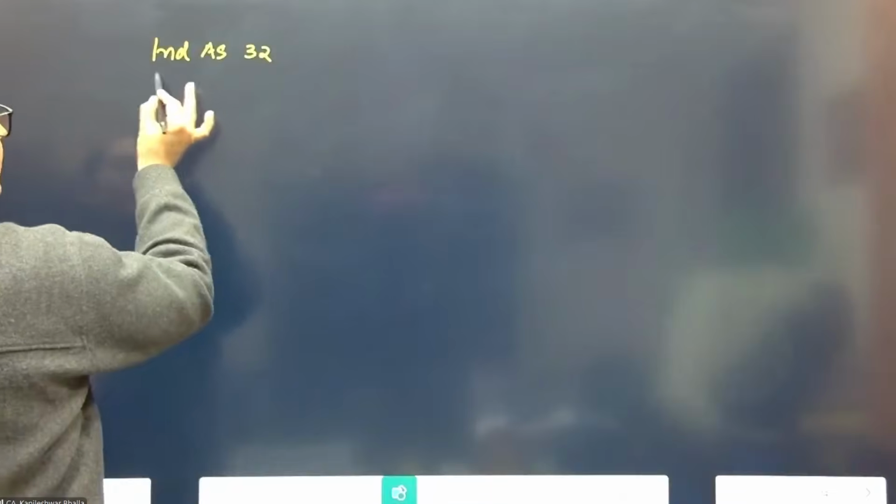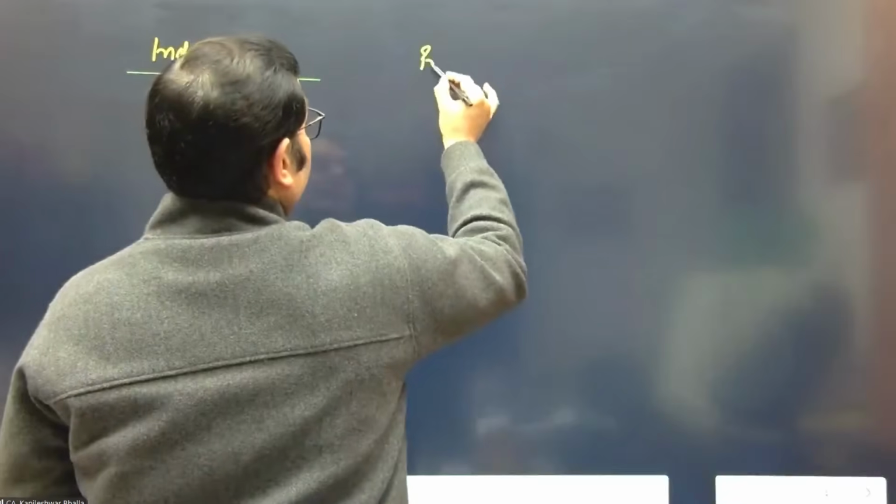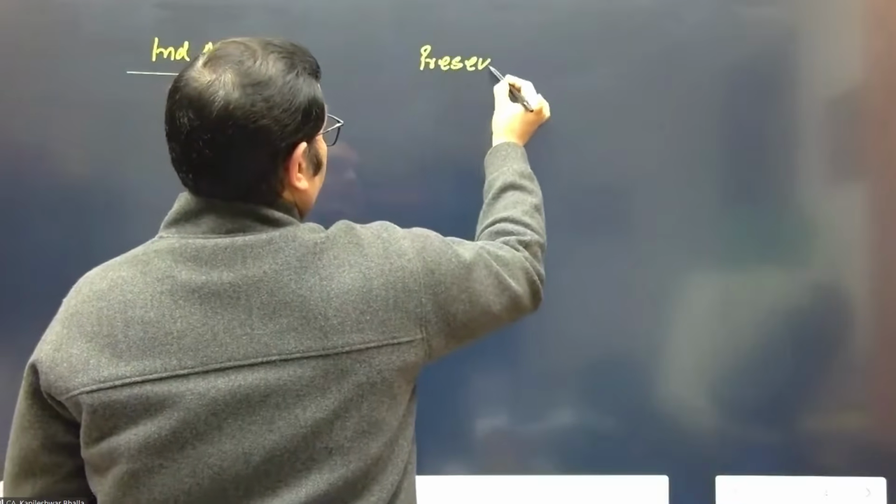So let's first take a little recap of the concept. I'm going to start with Ind AS 32. Ind AS 32 is called financial instruments, but it deals with the presentation aspect.